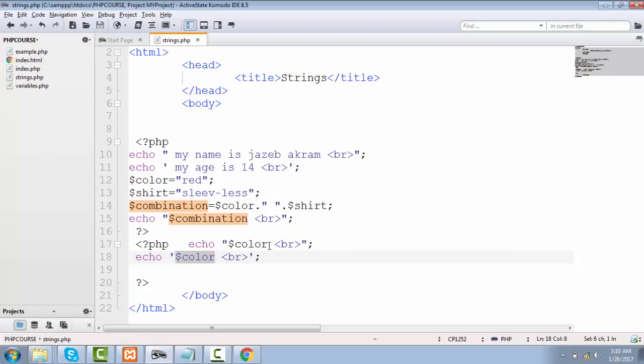And one more thing, you can also add some text right after your variable, like I can say color is my favorite, and let's remove this one out from here.